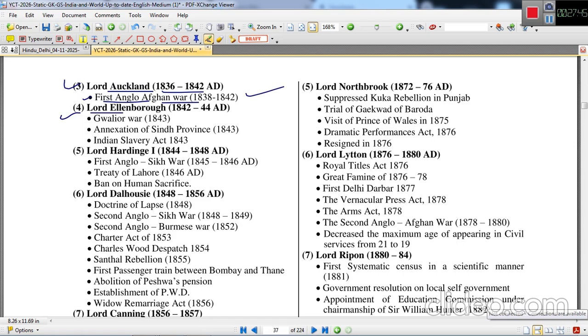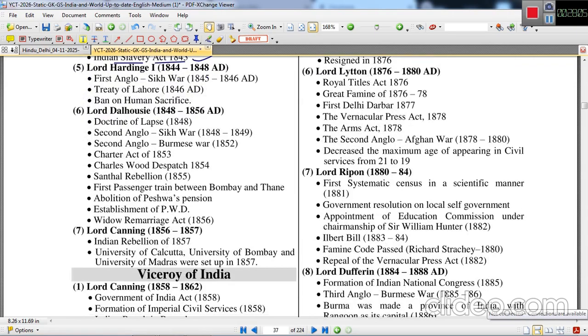Next is Lord Ellenborough, 1842 to 1844. Gwalior War took place 1843, and annexation of Sindh province took place in 1843. Indian Slavery Act was passed, under which slavery was totally abolished. This was passed in 1843.